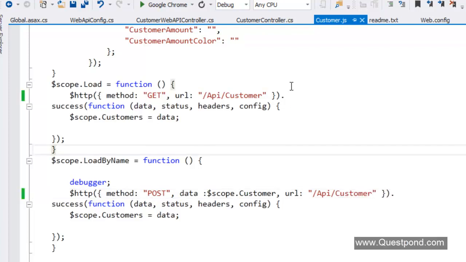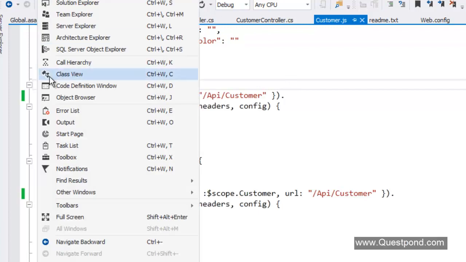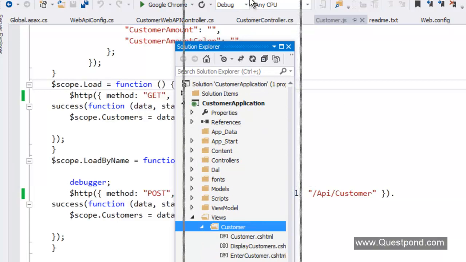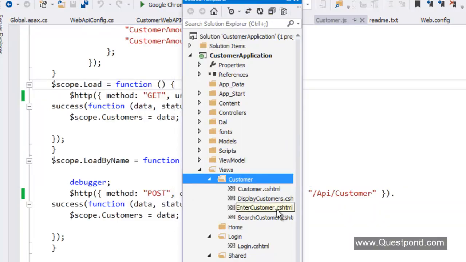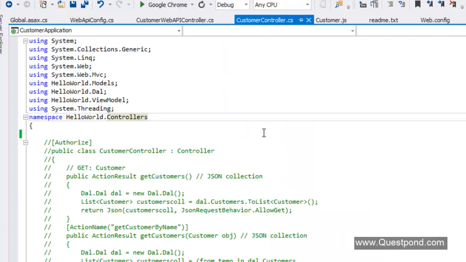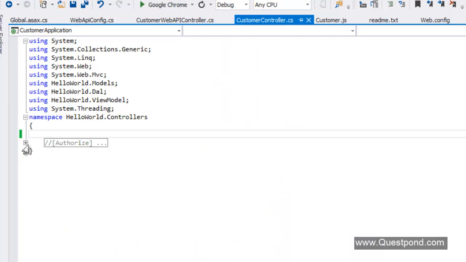Great. But now we also need to invoke the UI. If you remember, all these Angular files are loaded into this UI here called enter customer, right? So we need to somehow load this UI. So what I'm going to do is go back to my customer controller class, the old one, and uncomment it.